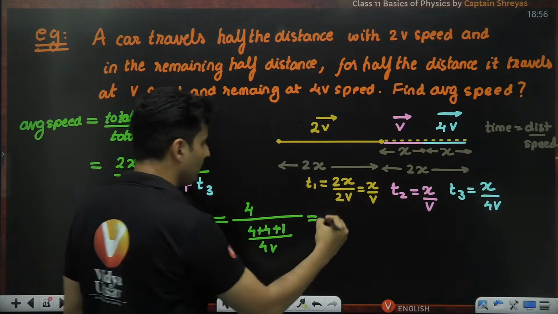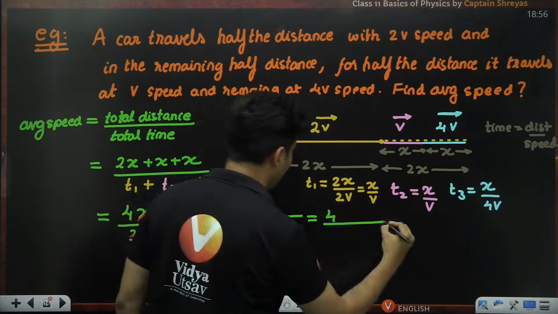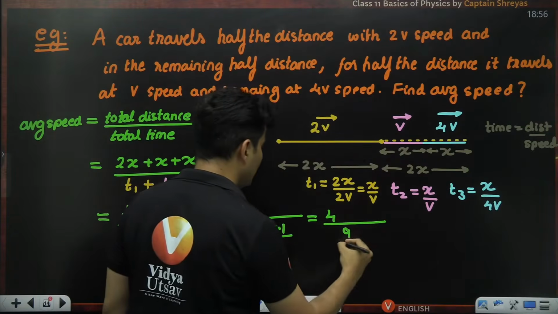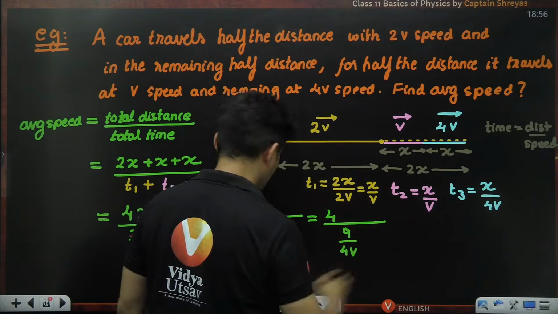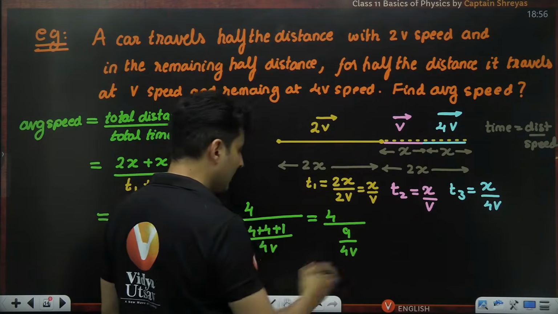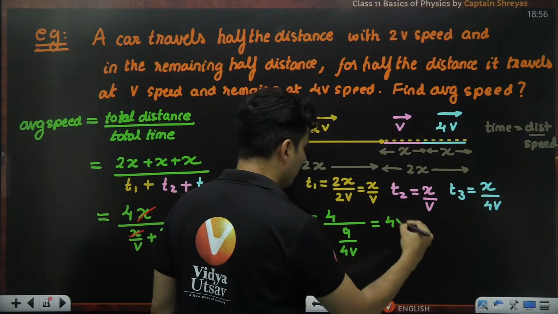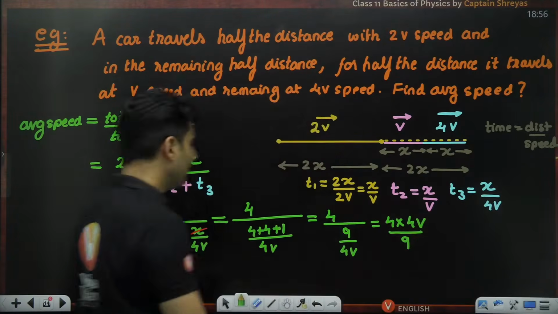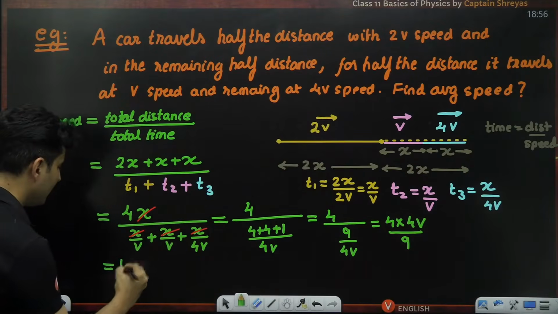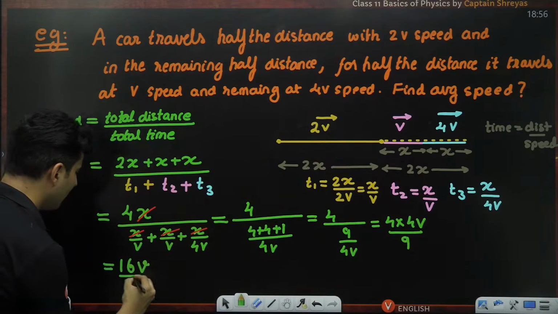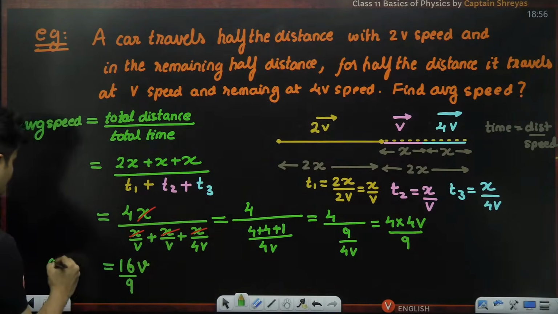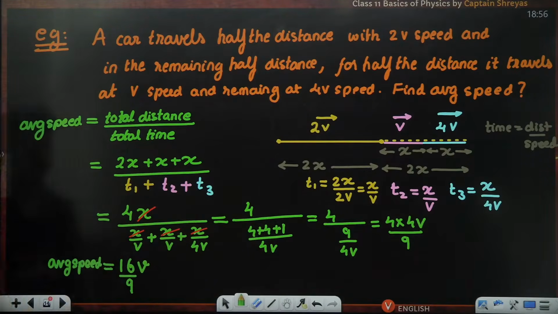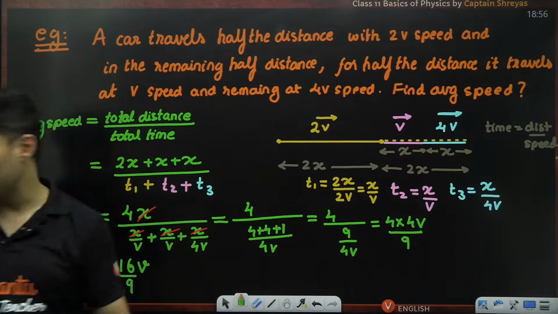So what will this become, guys? 4 plus 4, 8, 8 plus 1 is 9. So 9 divided by 4v, right? But I know I can take that 4v on the top. So it will become 4 multiplied by 4v, whole thing divided by 9, which is nothing but 16 times v divided by 9. That is your average speed. 16v by 9. We got the answer.